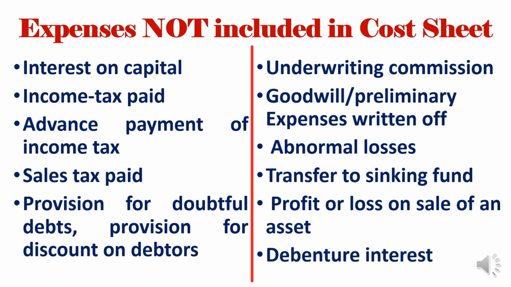Then any profit on sale of fixed asset or loss on sale of fixed asset will not be considered. And most important is debenture interest will not be considered as an item to be included in preparation of cost sheet. Therefore, these are the basic expenses which cannot be considered while preparing cost sheet, that you need to bear in mind. Whenever it is given in the question, you should ignore this. You should not take into consideration while preparing the cost sheet. I hope I made you understand this concept.